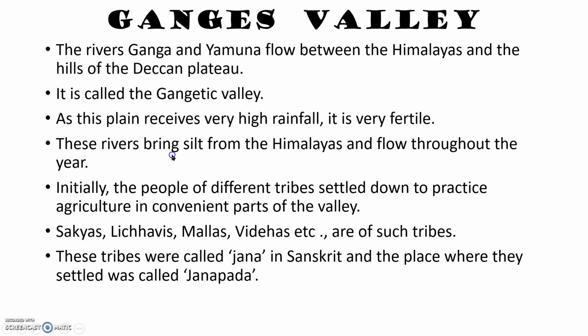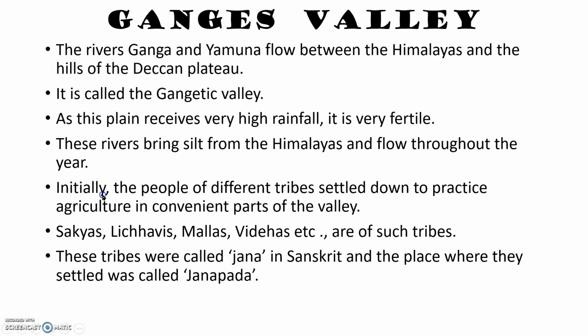These rivers bring silt from the Himalayas and flow throughout the year. They never dry; always, 365 days, these rivers will flow. Why? Because they originated from the Himalayas. Himalayas means mountain ranges full of ice and snow.